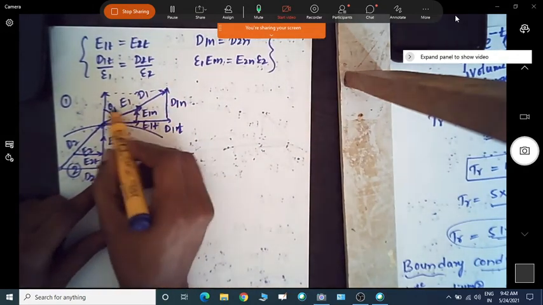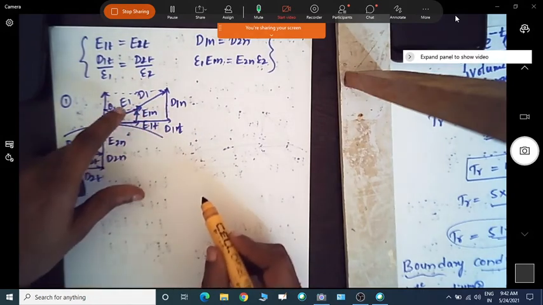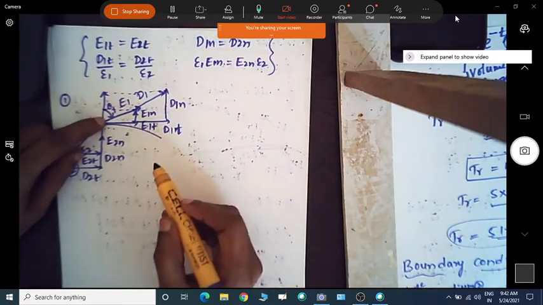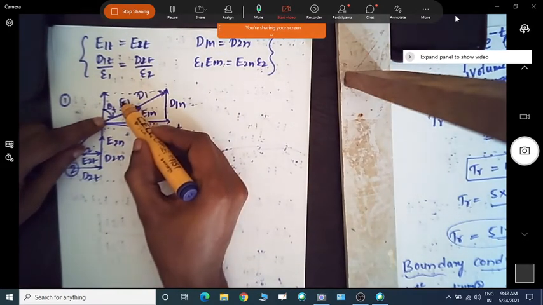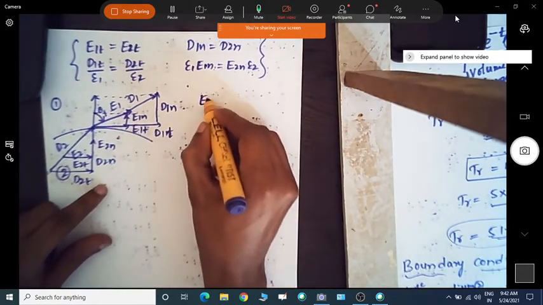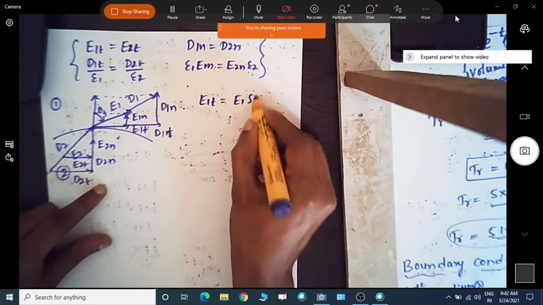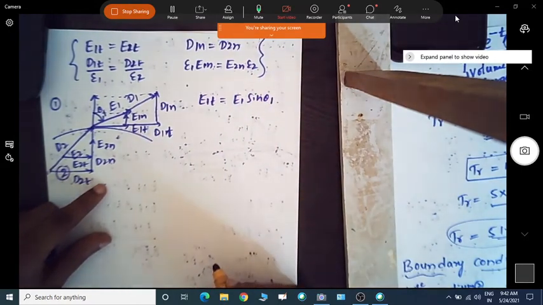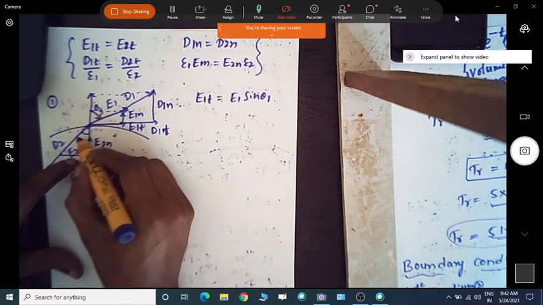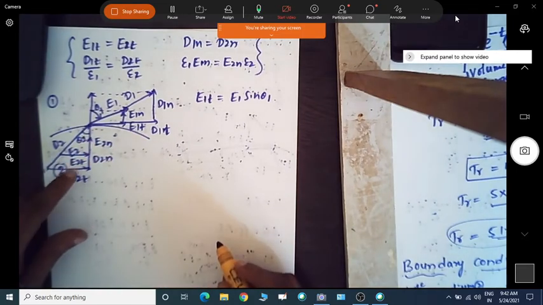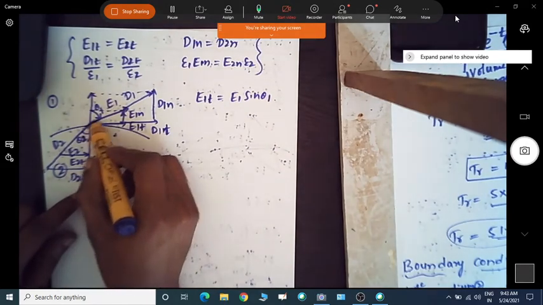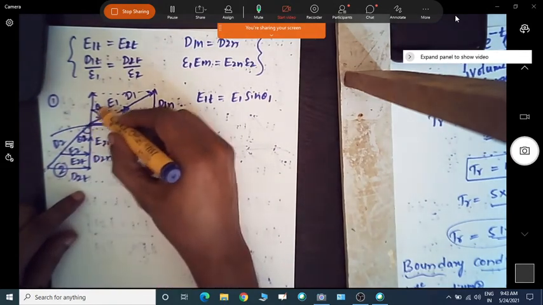Then what will happen, if I expand the electric field components E1t and E1n, we have theta here, and E1t we can write as E1 sin theta 1. Okay, so E1t is equal to E1 sin theta 1, and for E2, we can assume the angle as theta 2 also, because there is refraction, so there is no actual symmetry.